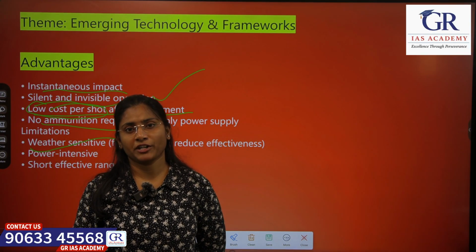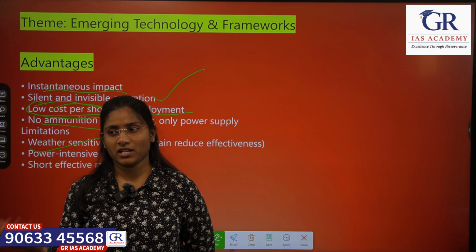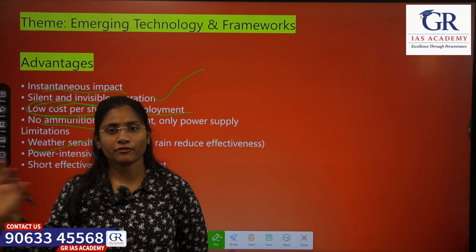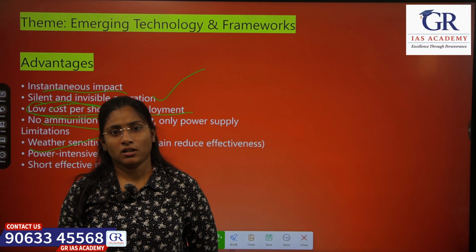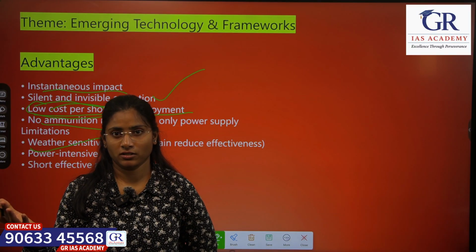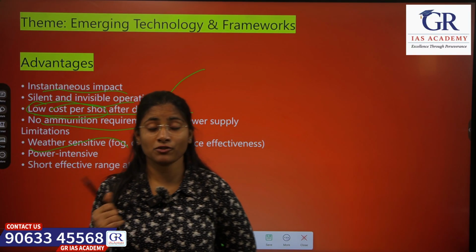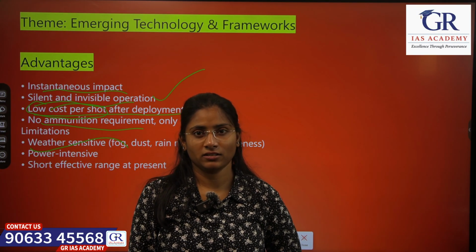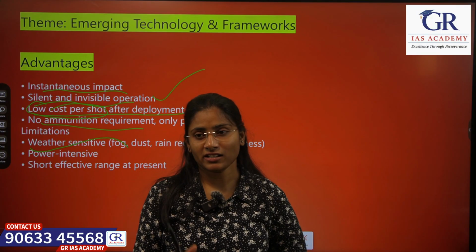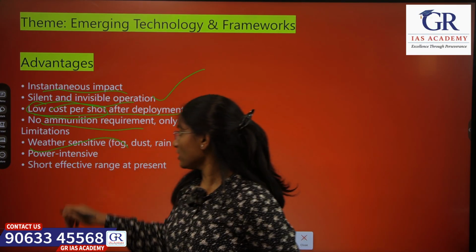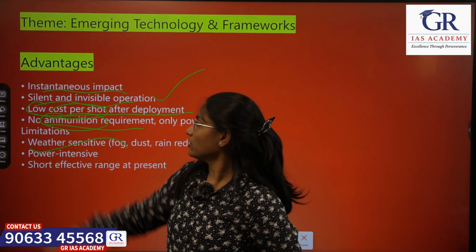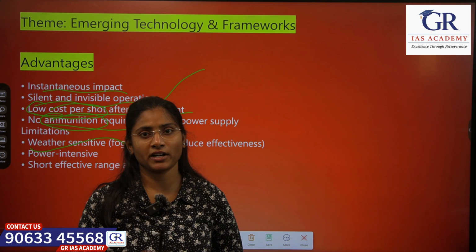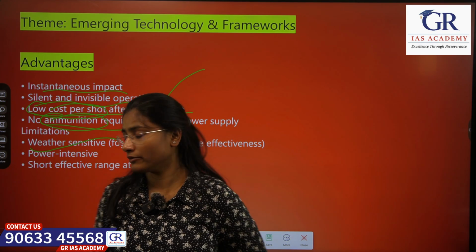Let's say we have some rain or dust or fog or mist, some weather phenomenon. We can't focus because it uses highly focused electromagnetic energy. If there is some disturbance, how can it operate? So that will be one challenge. And since it is not using any ammunition, it uses power. So more power will be utilized to operate it, so obviously it will be power intensive.